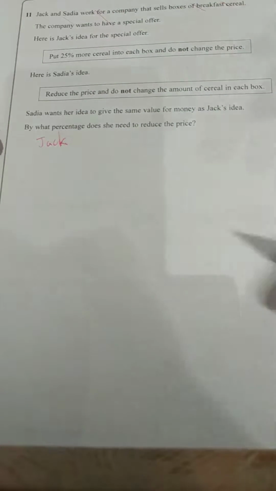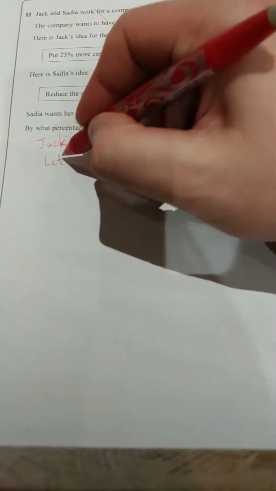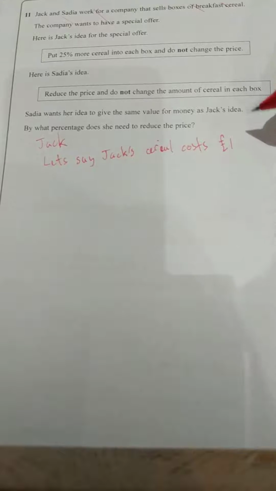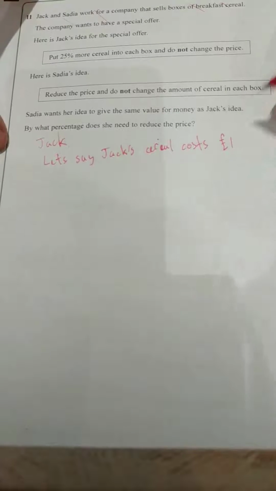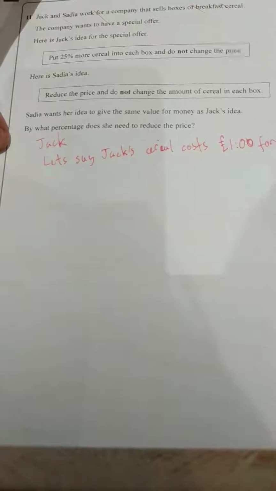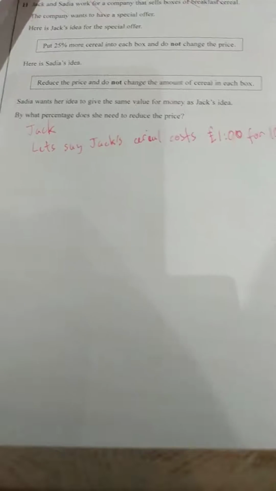So let's say Jack's cereal costs £1 for 100 grams. That feels like nice easy numbers.